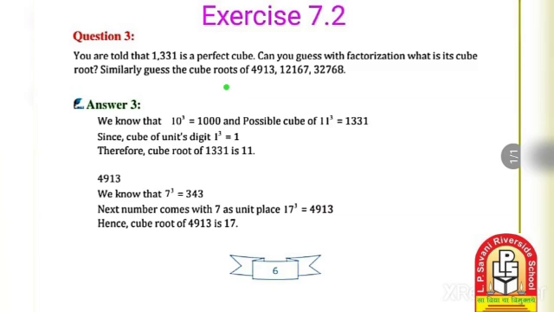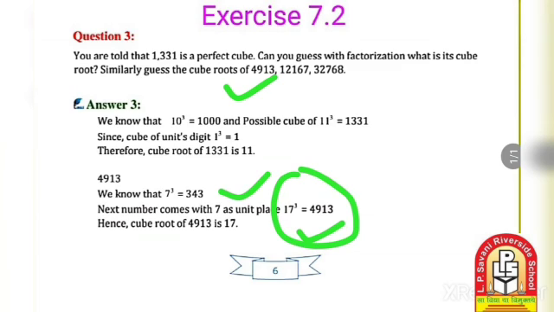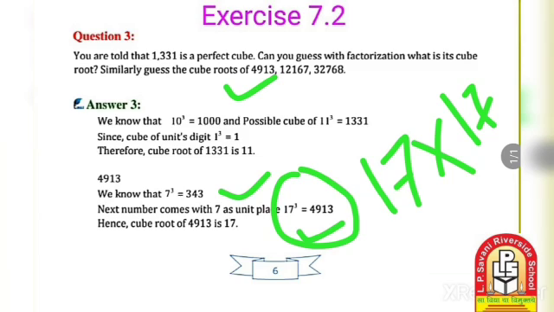Let's take the first example, 4913. 7 cube is 343, and 17 cube is 4913. We can identify this with the help of the prime factorization method: 17 multiplied by 17 multiplied by 17 gives 4913. Hence the cube root of 4913 is 17.